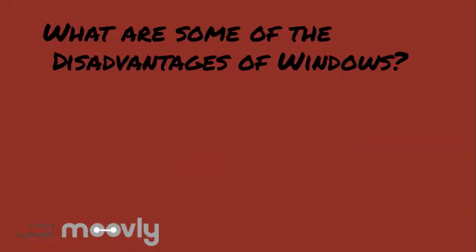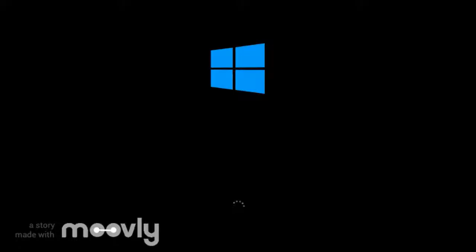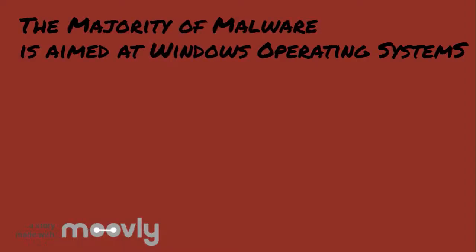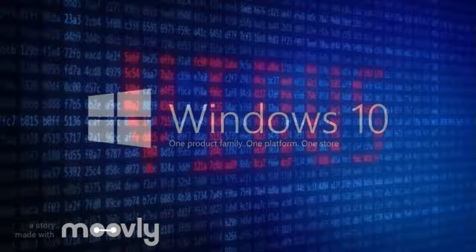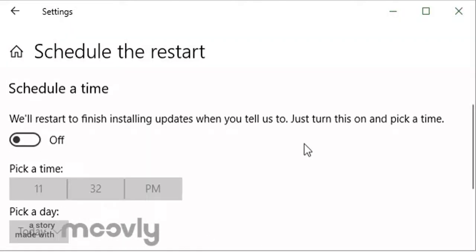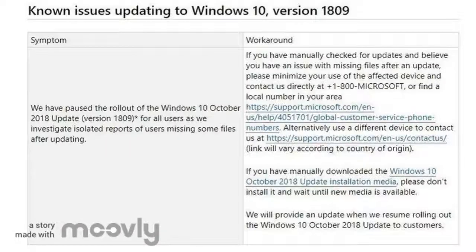What are some of the disadvantages of Windows? Windows is far more unstable than its Unix-based cousins. Instabilities can include slow loading time, lack of program responsiveness, and error messages, sometimes requiring a full reboot. Because it is so widely used, the majority of viruses and malware also tend to be directed at Windows. Windows frequently requires patches and updates to address flaws, and some updates have caused problems ranging from driver malfunctions to deleted files.